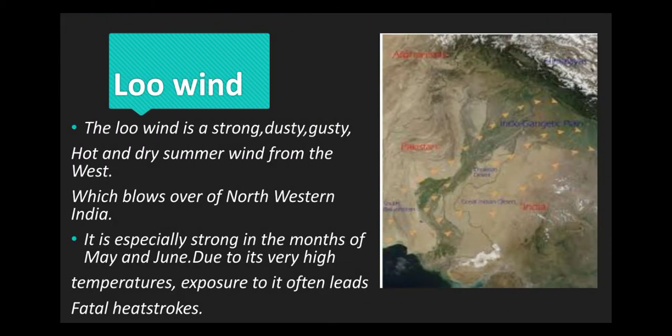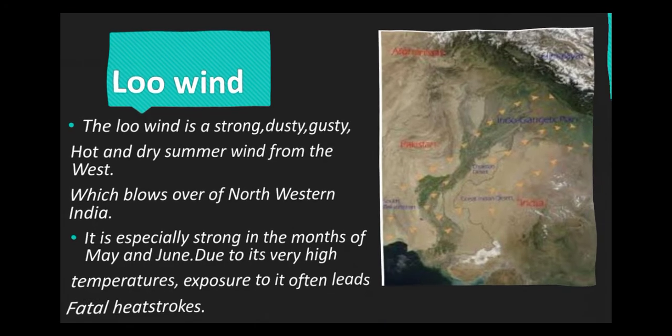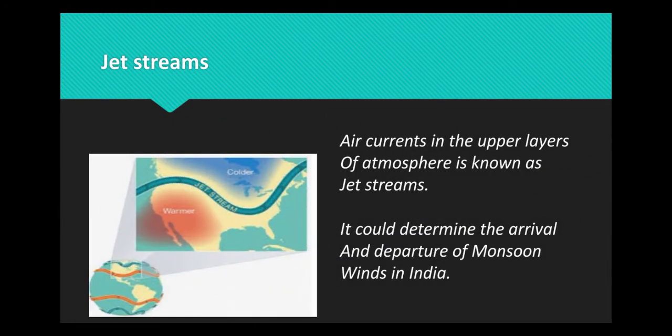Loo wind. The loo wind is a strong, dusty, gusty, hot and dry summer wind from the west, which blows over northwestern India. It is especially strong in the months of May and June. Due to its very high temperature, exposure to it often leads to fatal heat strokes. Jet streams. Air currents in the upper layer of the atmosphere are known as jet streams. They could determine the arrival and departure of monsoon winds in India.